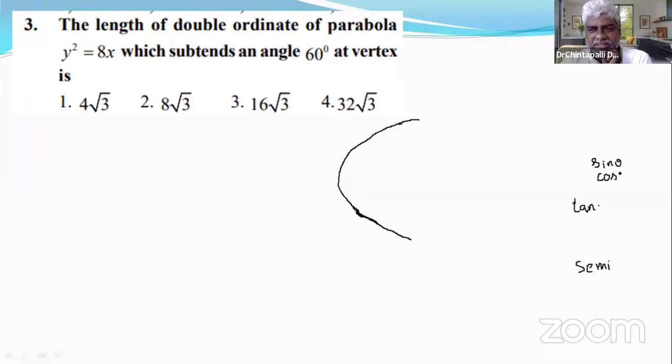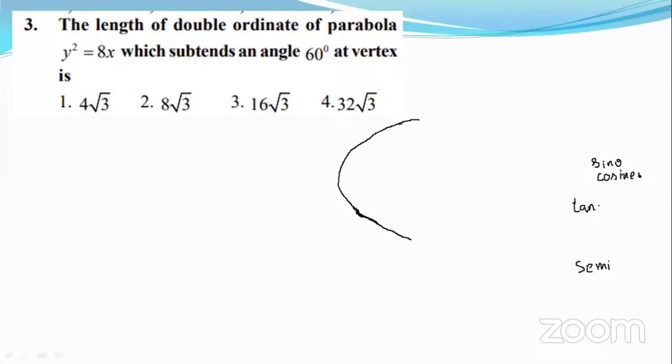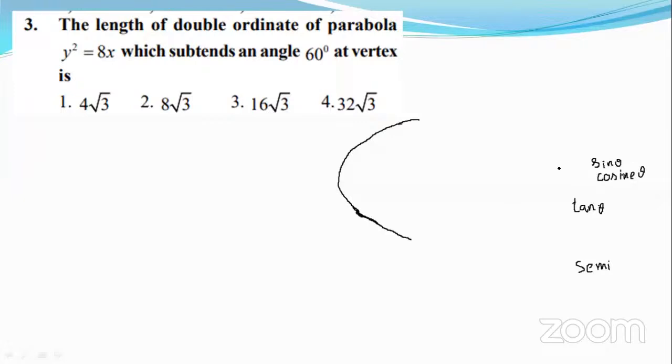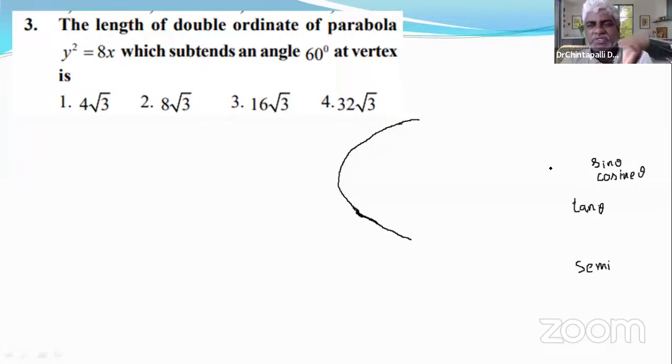Full name of cos theta is cosine theta. Tan theta is tangent theta. Sin theta is pronounced the same, but spelled S-I-N-E, sine theta, cosine theta, tangent theta, cosecant theta, secant theta, cotangent theta.